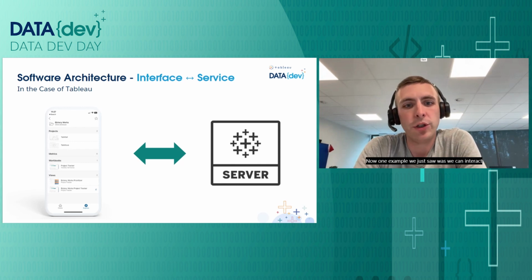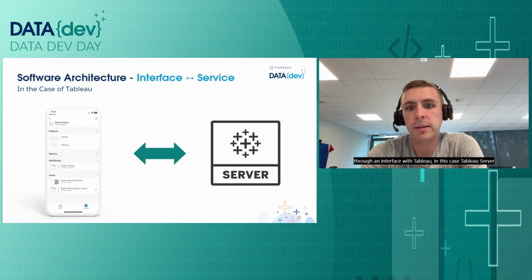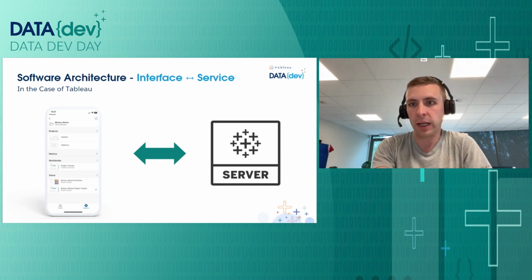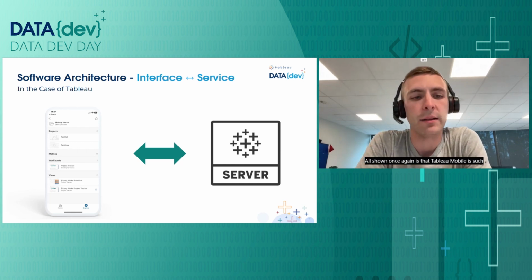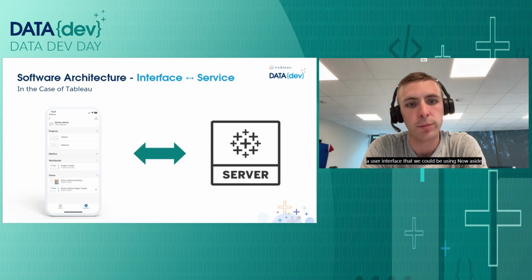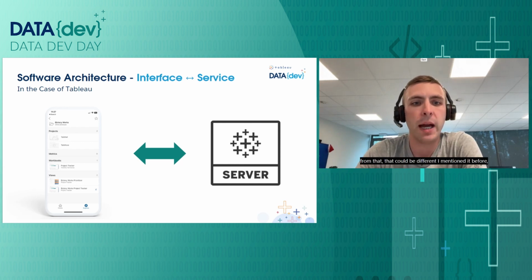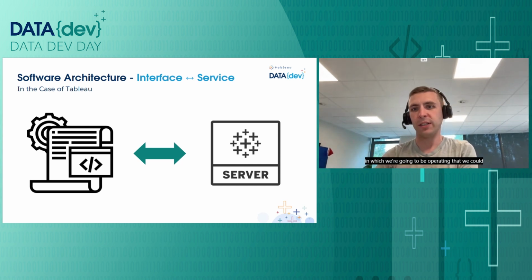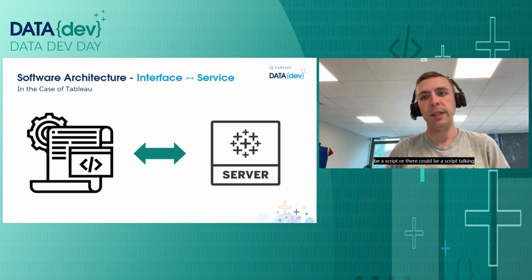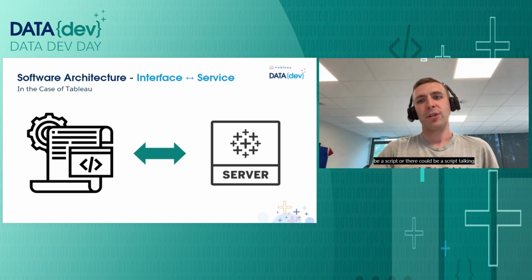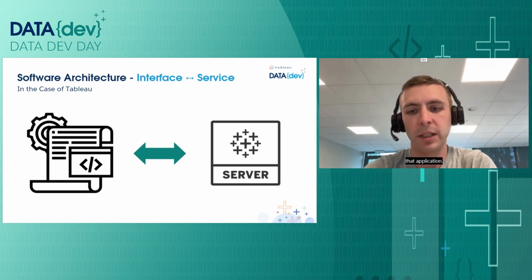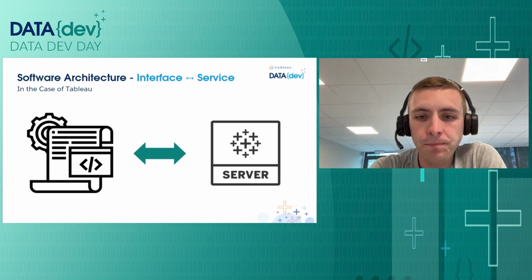Now, one example we just saw was we can interact through an interface with Tableau, in this case, Tableau Server or Tableau Cloud. All shown once again is that Tableau Mobile is such a user interface that we could be using. Now, aside from that, that could be different. I mentioned it before, but it's important to keep in mind in the context in which we're going to be operating that there could be a script talking to Tableau through other interfaces, through other entry points for that application.